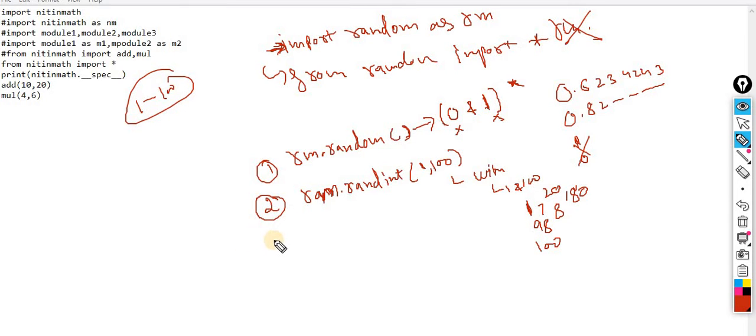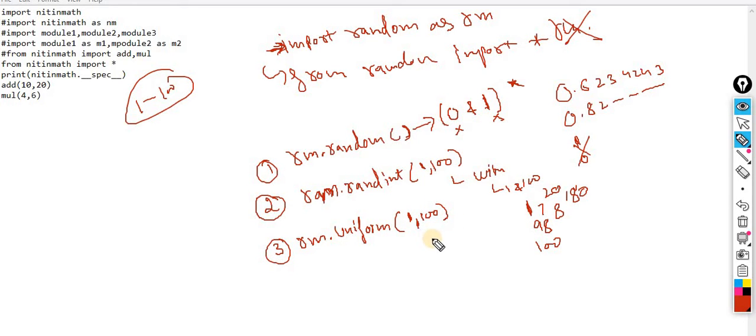Now the third function available is rm dot uniform. Uniform means it generates a value between, let's suppose, 1 and 100.